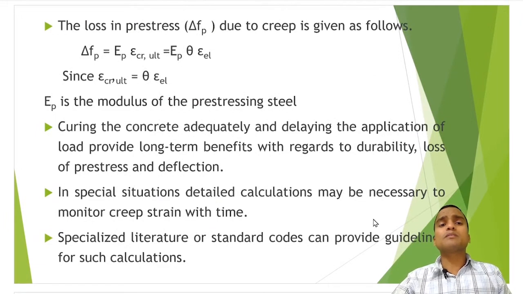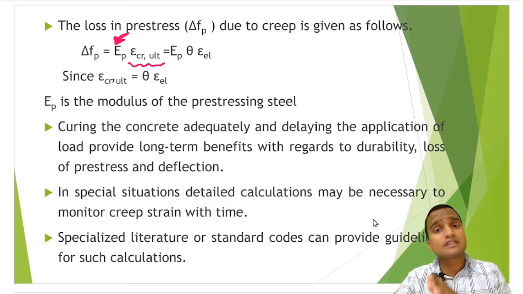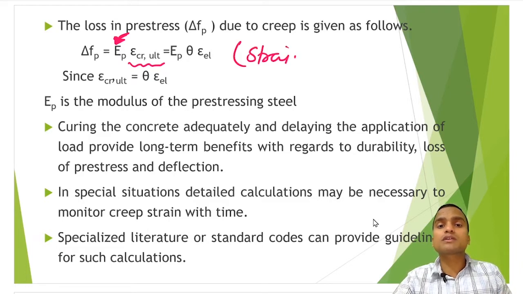So the loss in pre-stress, delta fp, this loss occurring in the tendons, steel bars, due to creep is given as follows. This loss of pre-stress is equal to Ep, the elastic modulus of pre-stressing steel, multiplied by epsilon CR ultimate, because this much ultimate creep strain was in concrete and will be in the steel also, because strain compatibility is valid there.